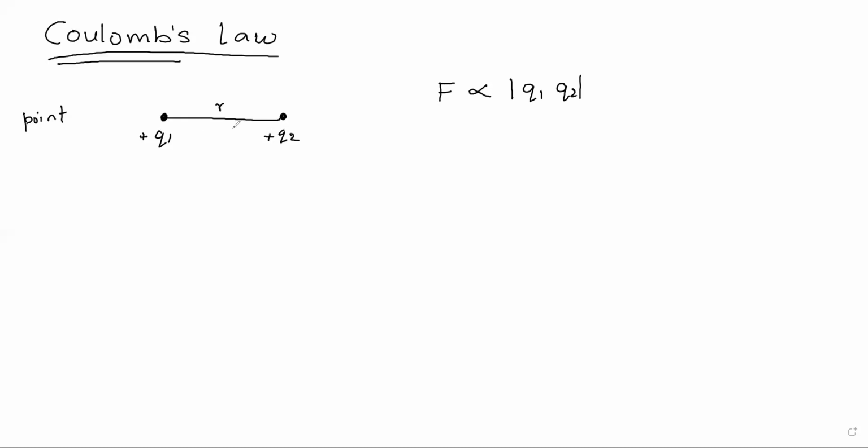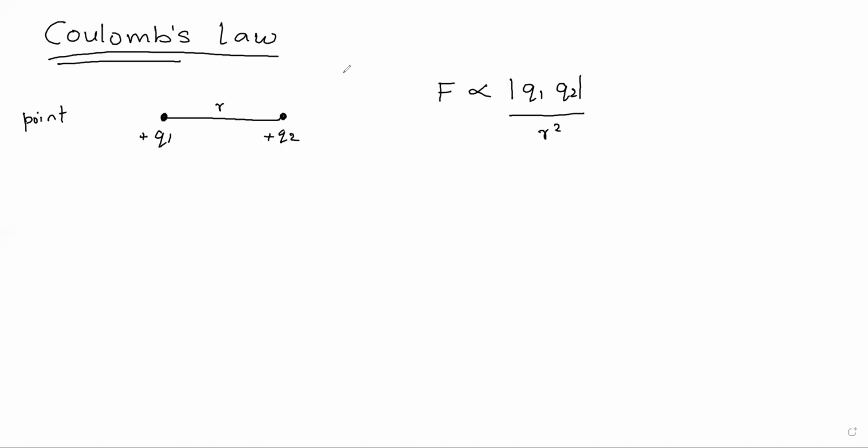Therefore, the electric force is inversely proportional to the square of the distance between the two charges. So what did we get now? Force is directly proportional to the product of the magnitude of the charges and inversely proportional to the square of the distance between the charges. This is the simple statement of Coulomb's law.